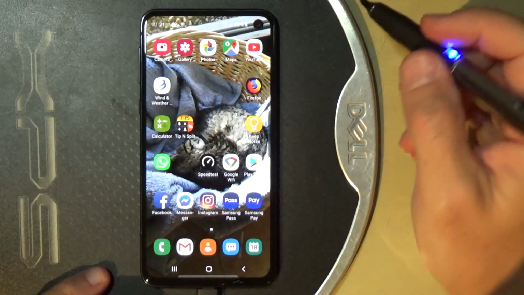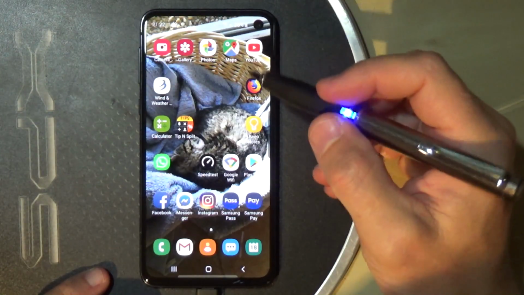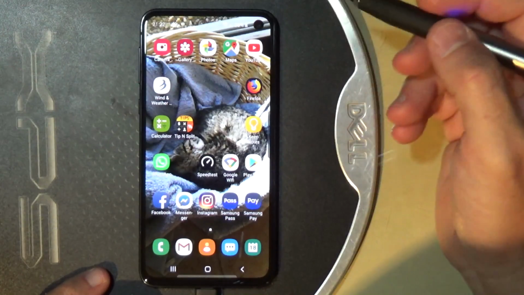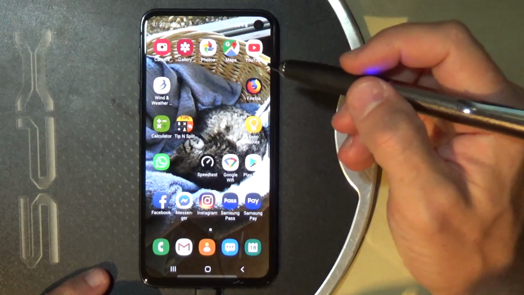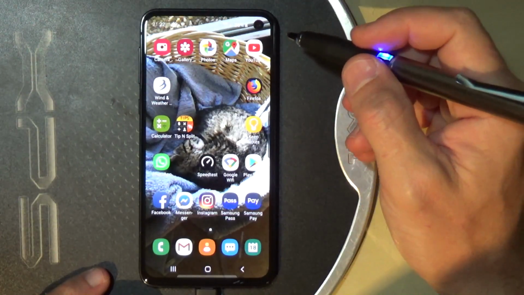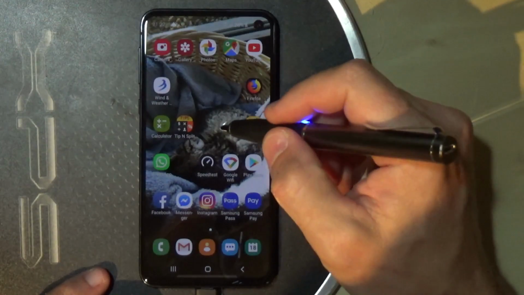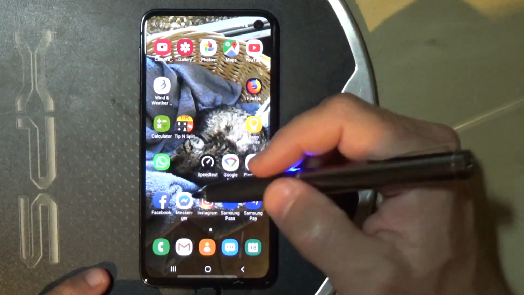Hello, so I have recently upgraded my phone to Samsung Galaxy S10e, and I couldn't find the same notification sounds as on my old phone. I just got used to it and I like to keep it. I even called Samsung support. The guy couldn't figure it out. It took him half an hour and I went nowhere. So finally, this is the way how to do it, and it takes you just a few minutes.